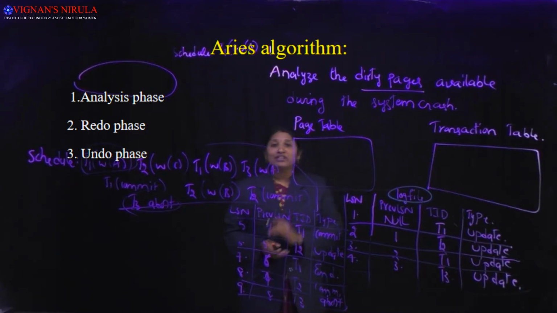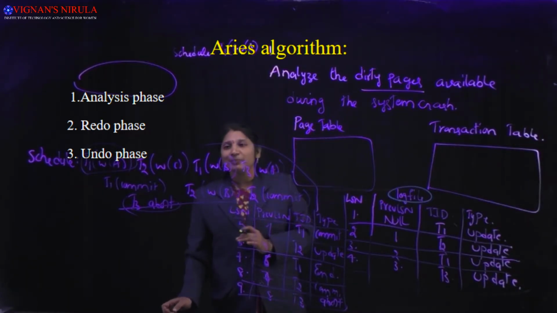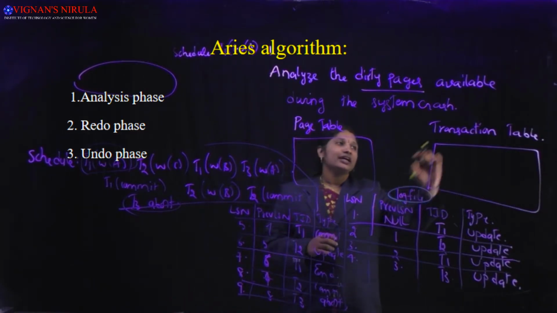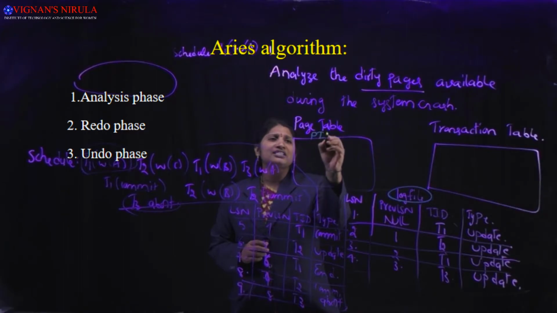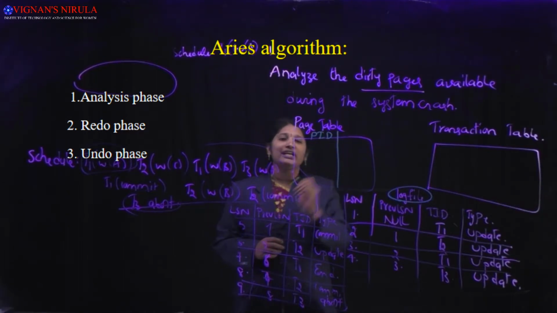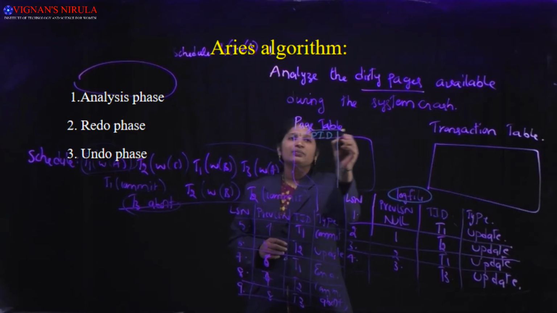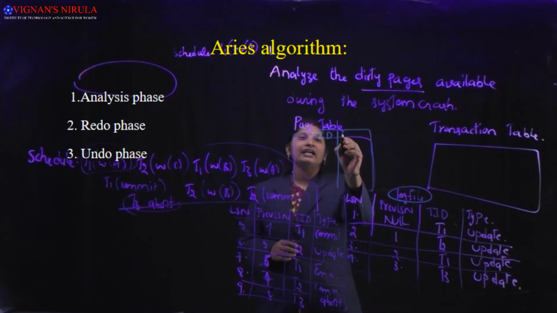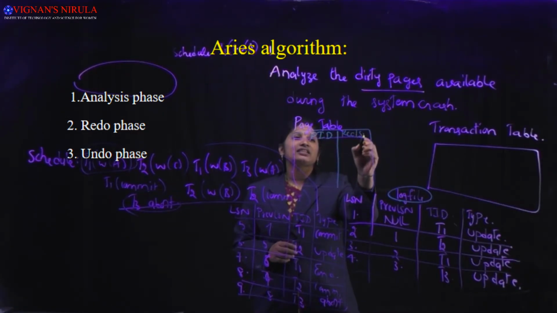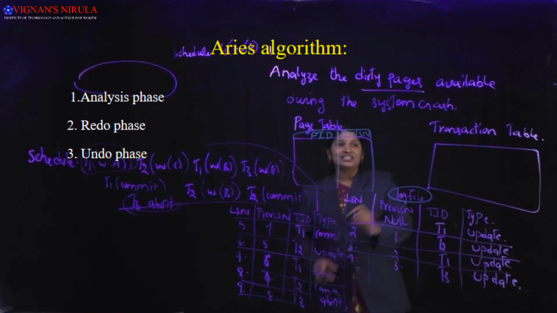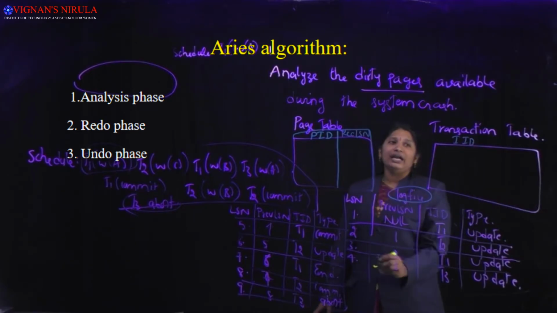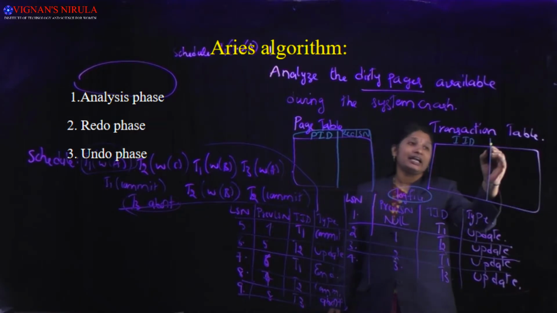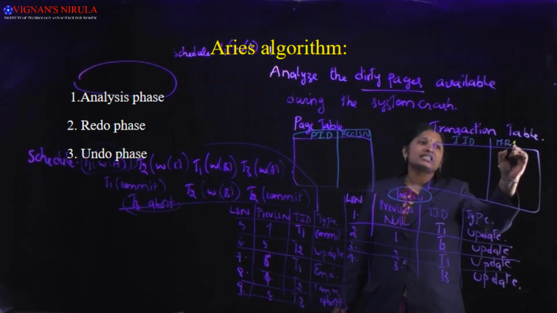So now we will see how the page table is constructed and how the transaction table is constructed. The page table consists of two entries, that is page ID and rec LSN, and the transaction table also consists of two columns, that are transaction ID and most recent LSN.